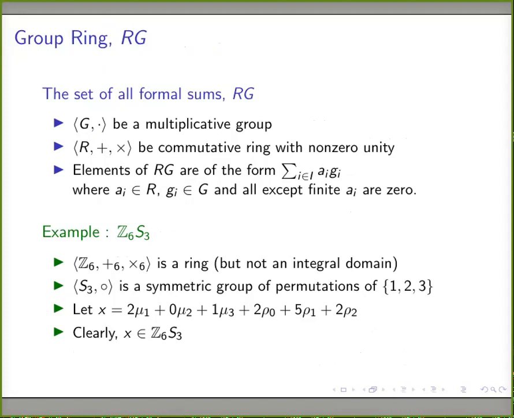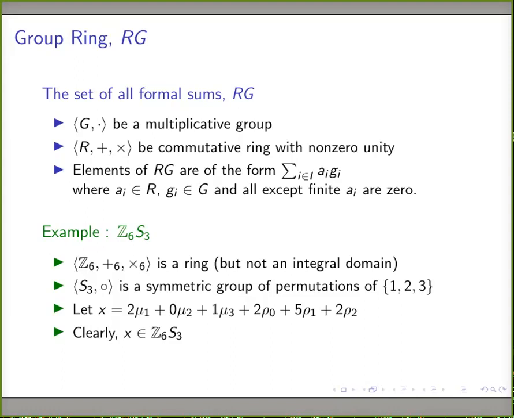This is a way of writing a sum which may contain uncountably many terms, but we have a restriction saying that all a_i except finitely many of them are 0. That is, this is a finite sum. There are only a finite number of terms which are non-zero.